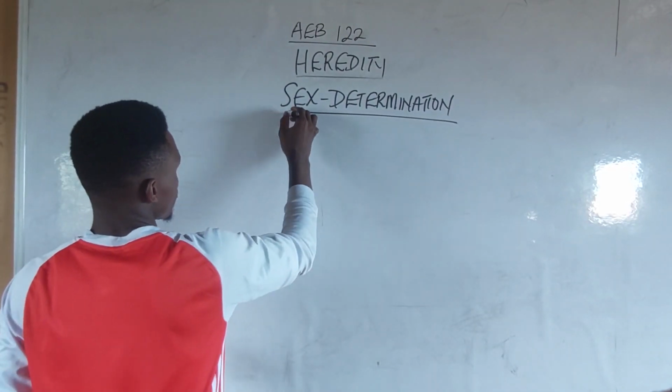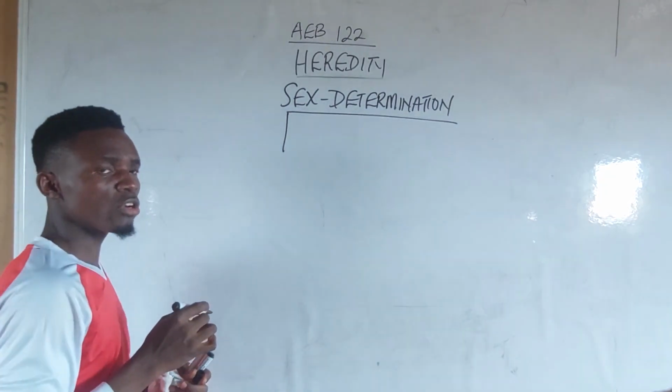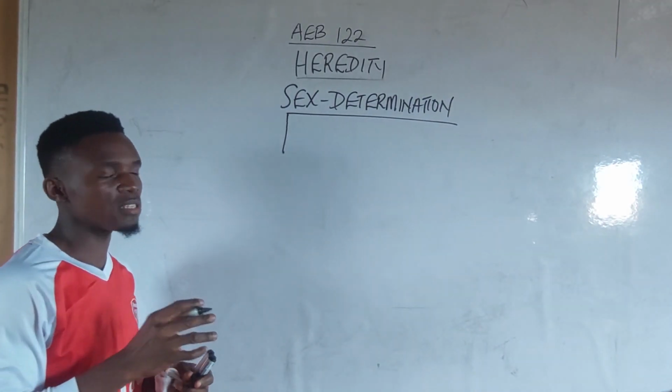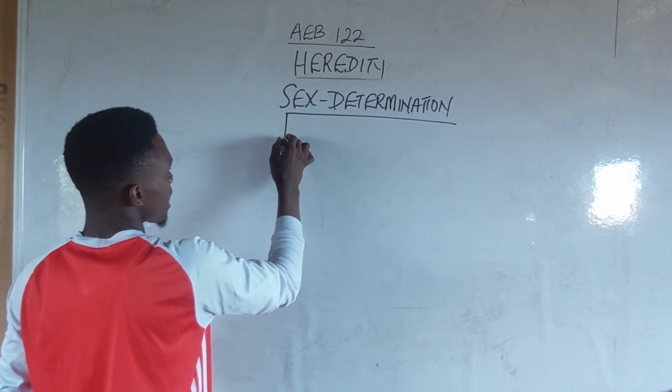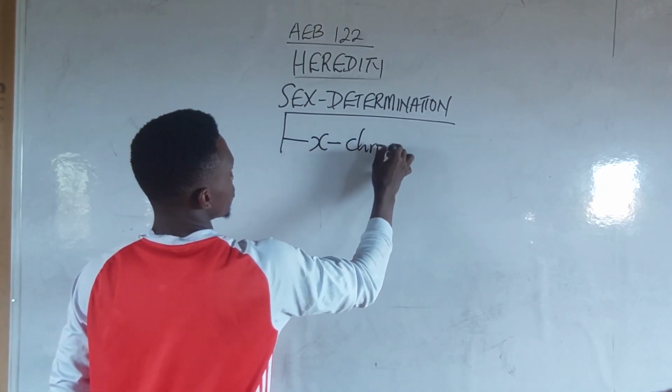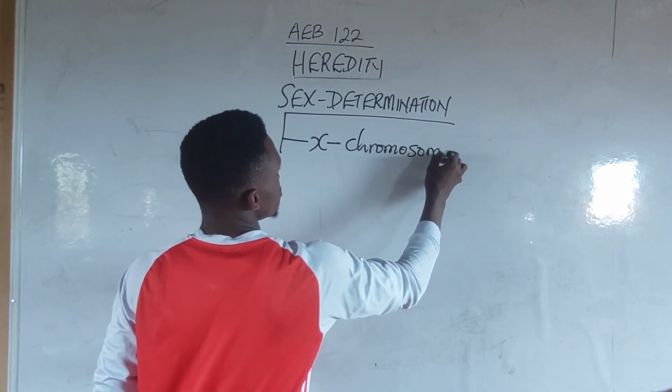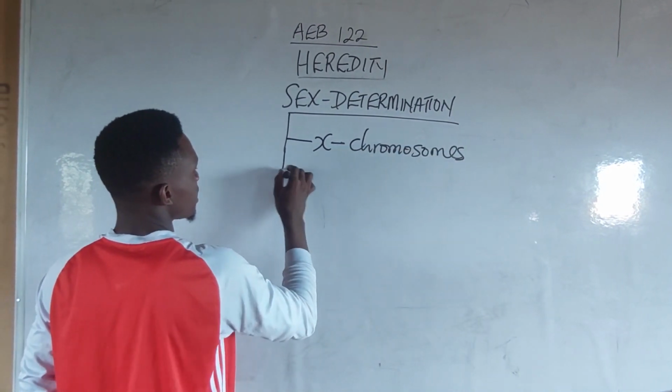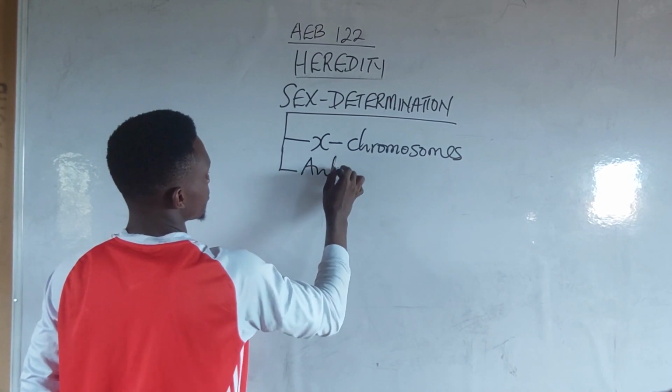Now, the nucleus of a living organism is made up of two types of chromosomes. These are the sex chromosomes and the autosomes.